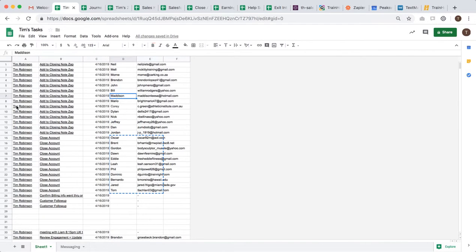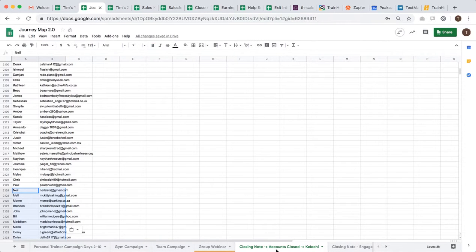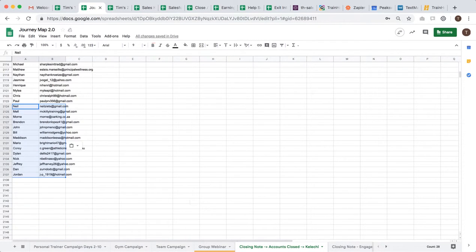And just real quick, for adding the closing notes app, remember that I'm just going to copy first name and email. So I'll Control C that. I'm going to go to the journey map. And then here's going to be a tab that says closing note, accounts closed, and then to Kaliki. Remember that this will not automatically go to Kaliki. We got rid of this part here. So it's really just going to send them a closing note.